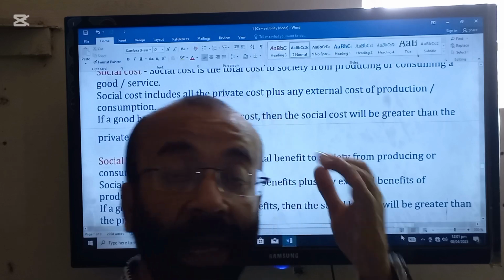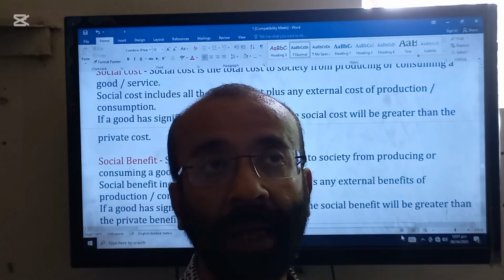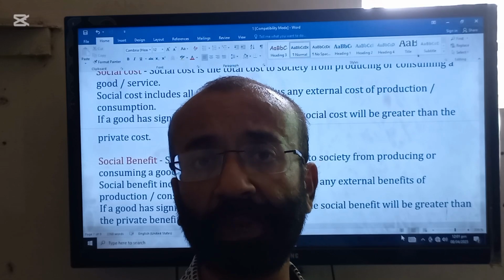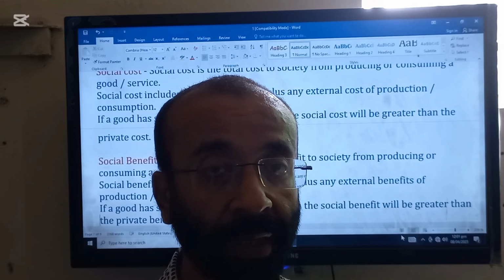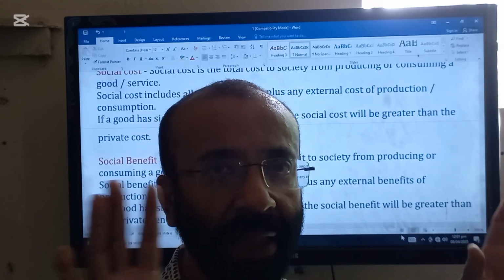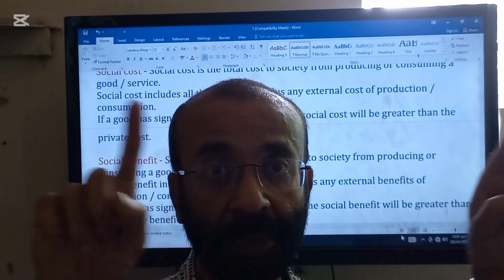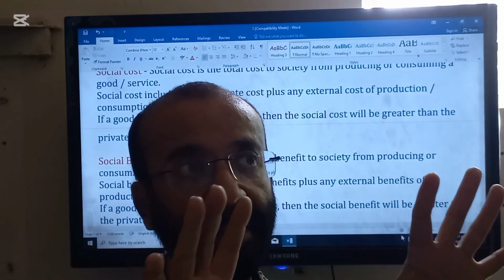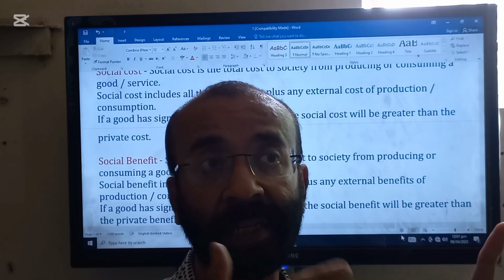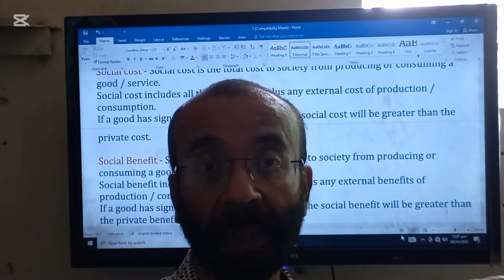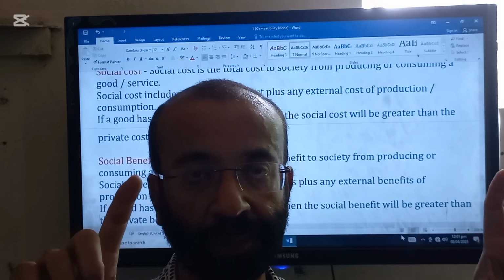So we can take another example here. For example, if there are a lot of smokers in a country, they will spoil the environment of the country. So as a society, that society will get cost, that society will get disadvantage from those smokers. This is called social cost.